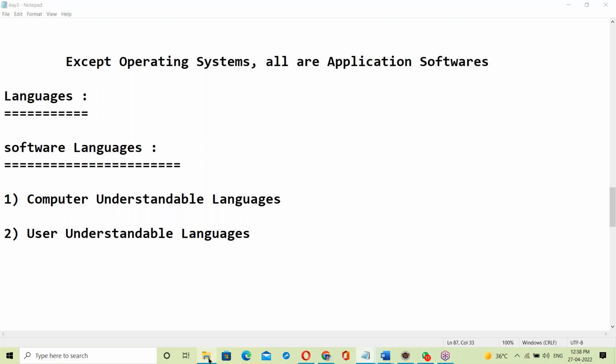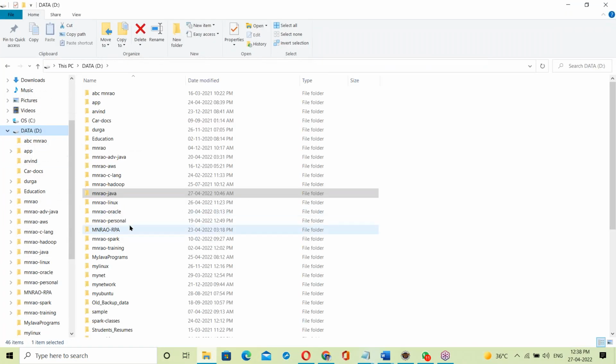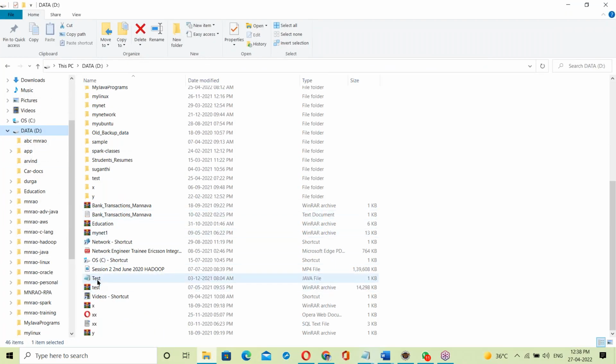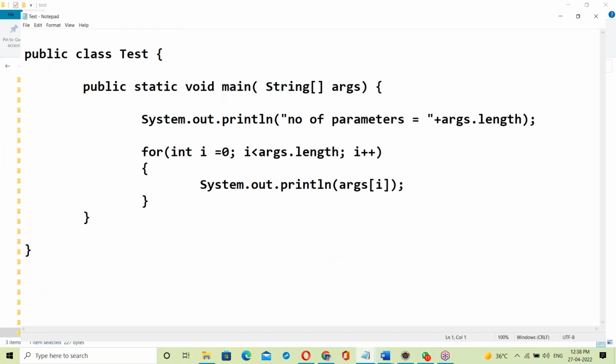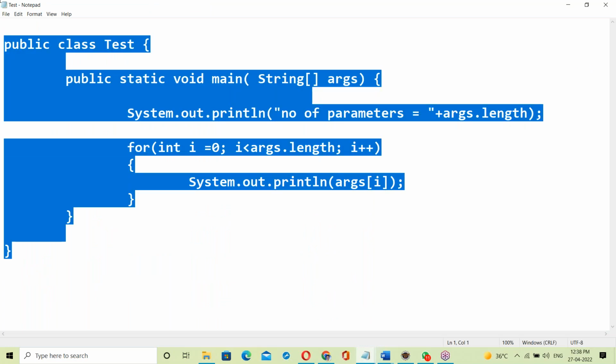User understandable language is very simple, like the English language. Suppose this is some Java program. Yes, it looks like English language. It's user understandable.